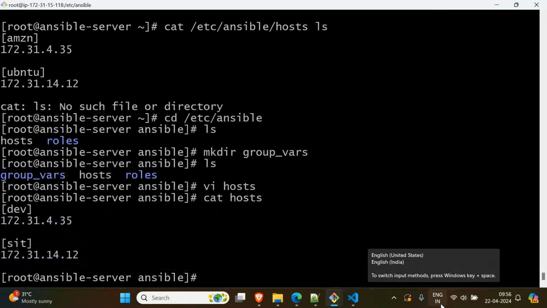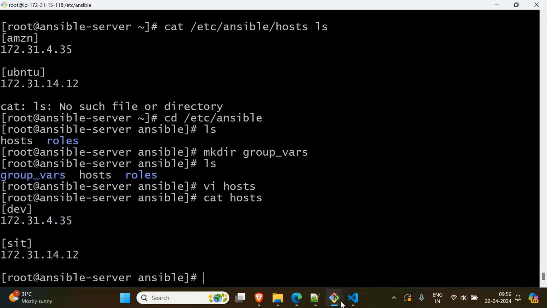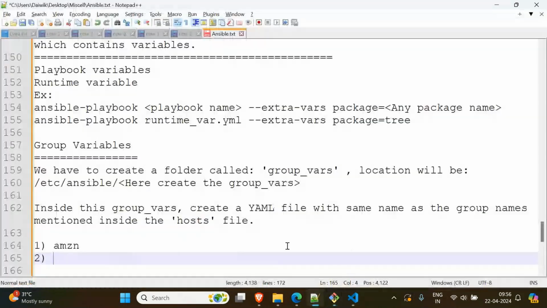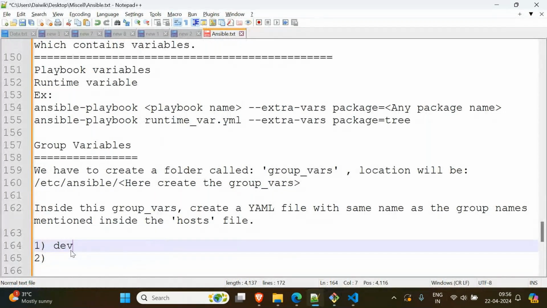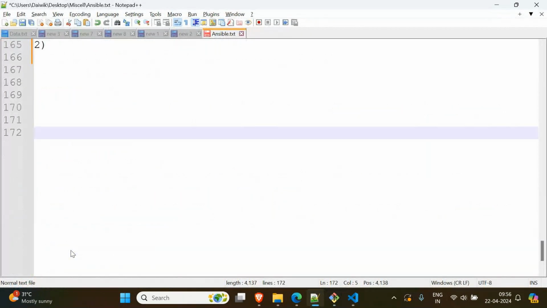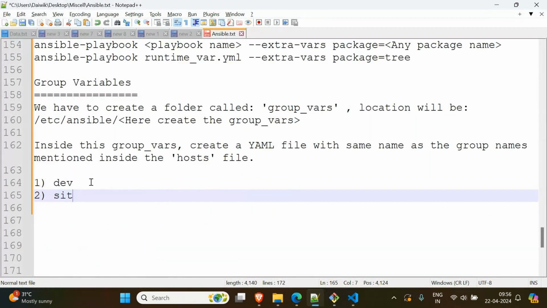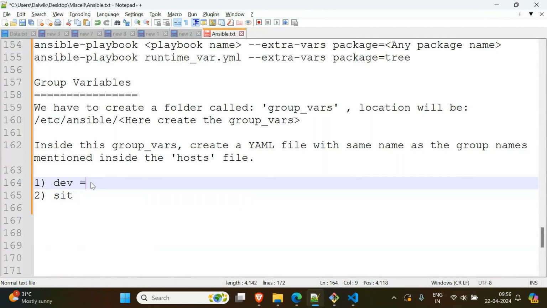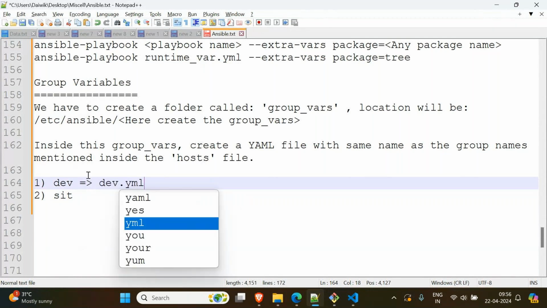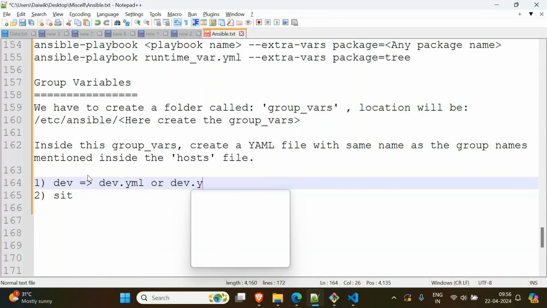Now what we have to do: we have two groups, one named dev and another SIT. Then in the group vars folder, we have to create a file called dev.yaml, or dev.yml, both are fine.